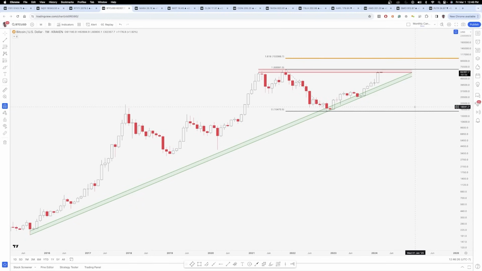The exact number is $102,066. With Bitcoin or any other asset, you're never going to see it hit to the exact penny or dollar in this case. And the 1.618 extension is simply this most recent measured move here, so the highs from November of 2021 to the lows of November of 2022. And as I mentioned, the trigger here would be a monthly close above the previous highs at 68,991.